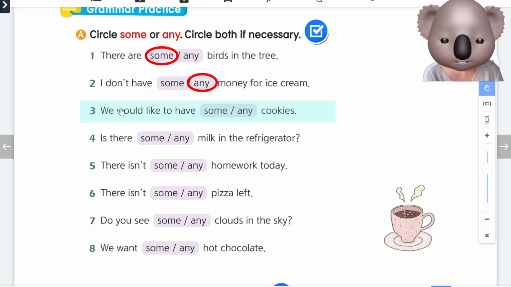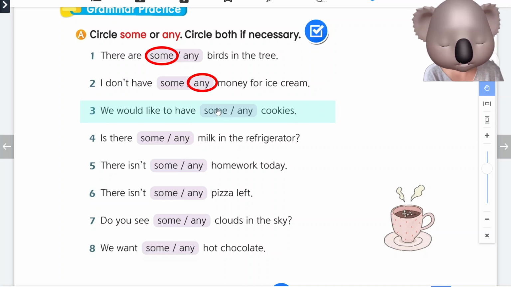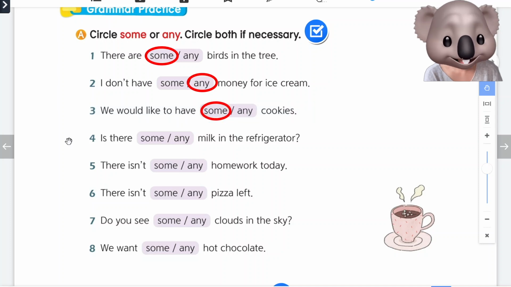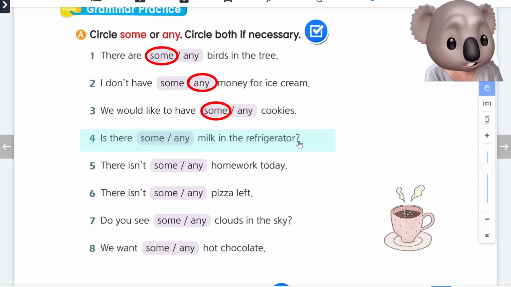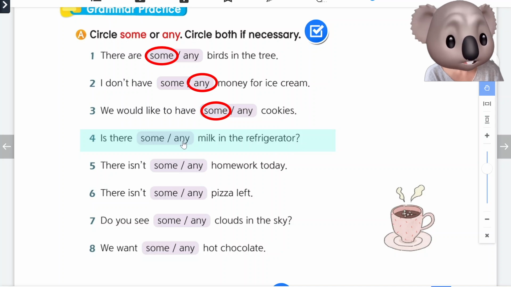Number 3. We would like to have cookies. 점이 있고 no negative. So we will say some. Number 4. Is there milk in the refrigerator? Oh, this is a question. In questions, we can use any. 근데 some도 가능해. Is there some milk in the refrigerator? 또는 is there any milk in the refrigerator? We will circle both.